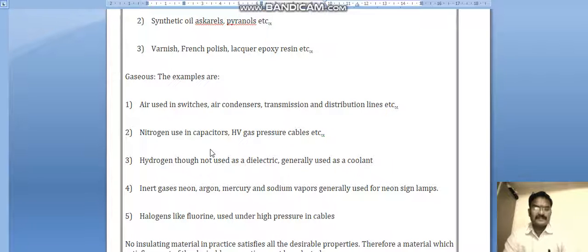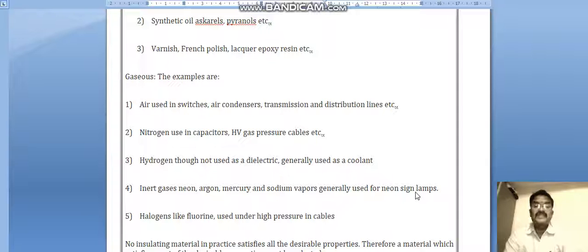SF6, sulfur hexafluoride, we are using in circuit breakers as an insulating material. Inert gases like neon, argon, mercury and sodium vapors are generally used for neon sign lamps.